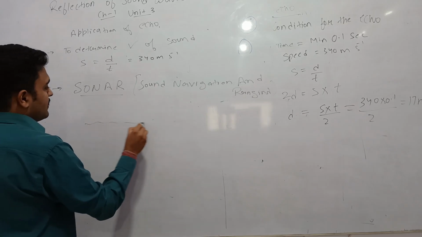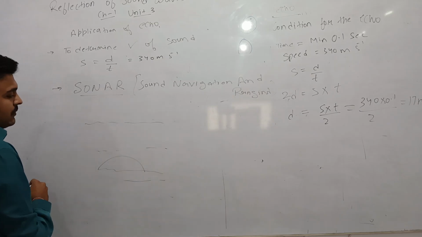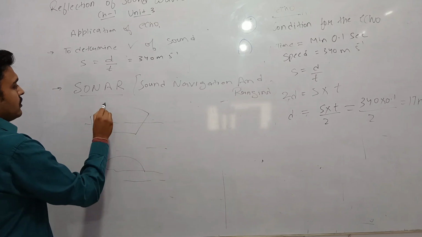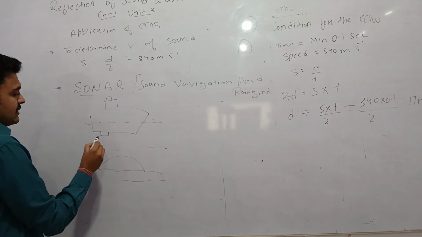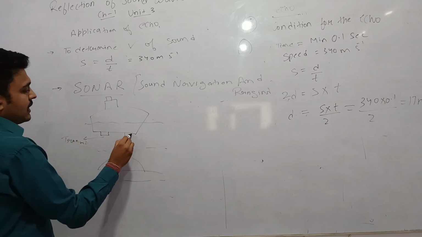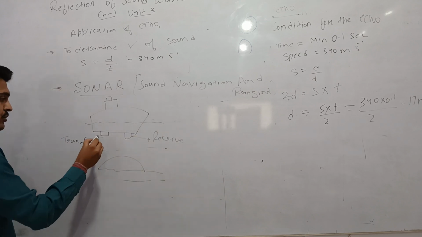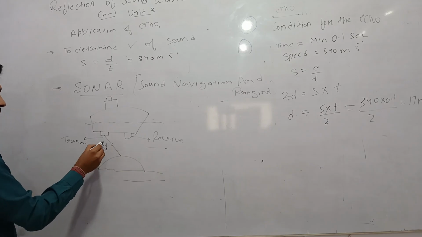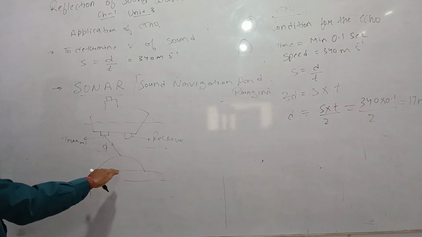For example, if this is a seabed and here we want to calculate the depth of the sea, a sonar system consists of a transmitter and a receiver. A signal is transmitted, and suppose D is the depth of the sea at that point.